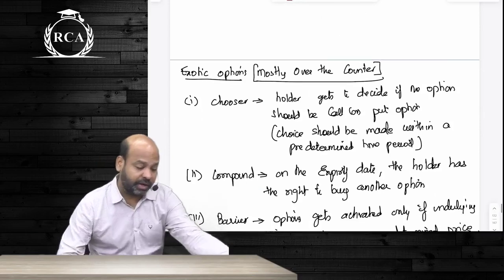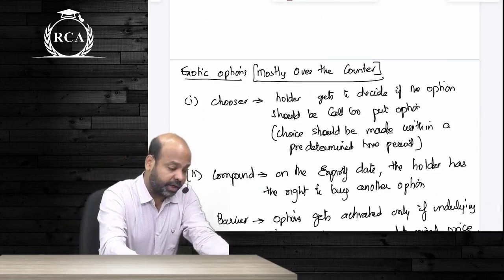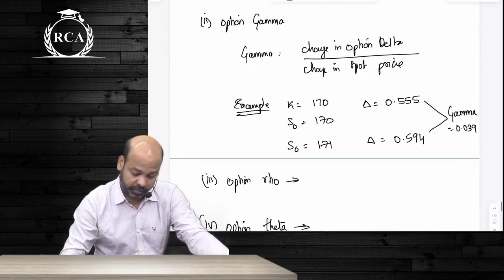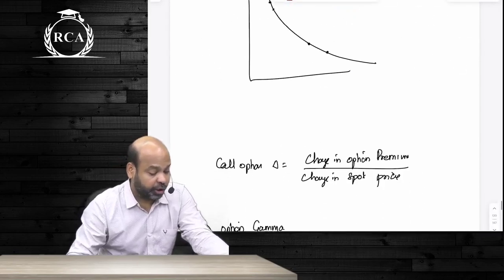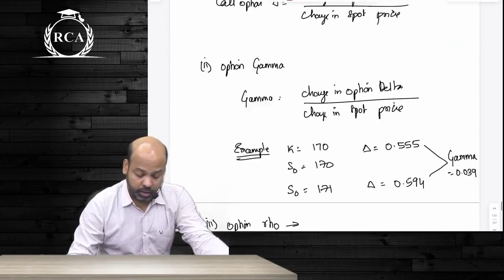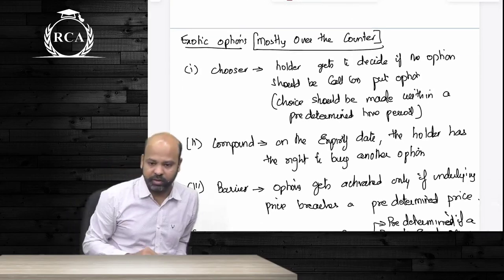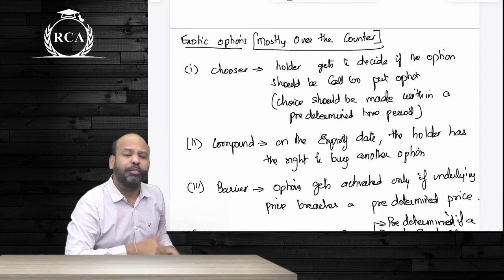Anyways, guys, after we did option Greeks, we also did the concept of real options. It is not here, real options. First I taught exotic options and then went to real options. Alright, guys, we have exotic options, and after that we did real options. Exotic options is only a theory component that is covered.